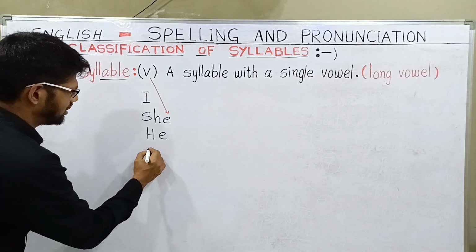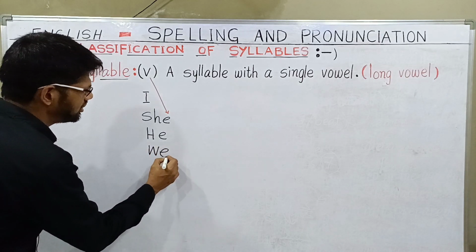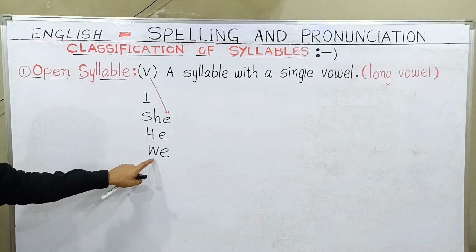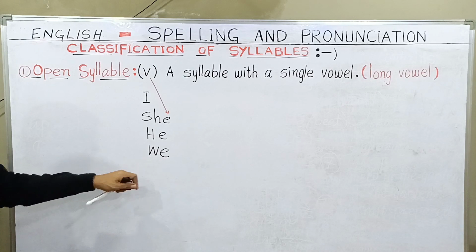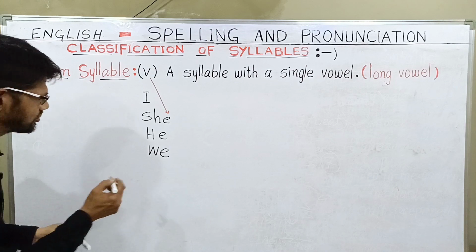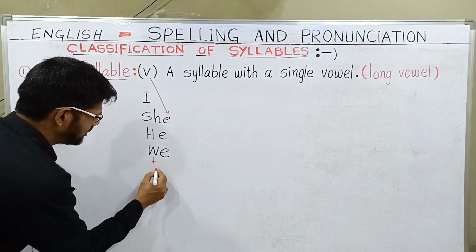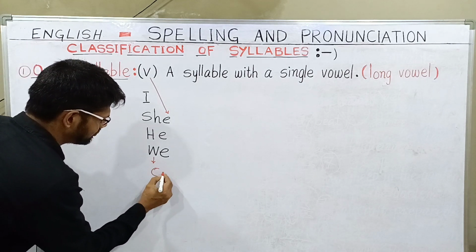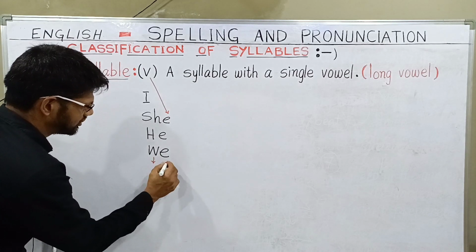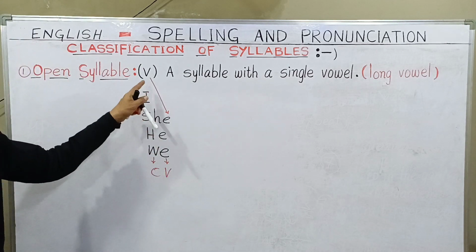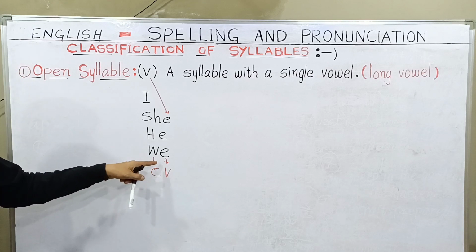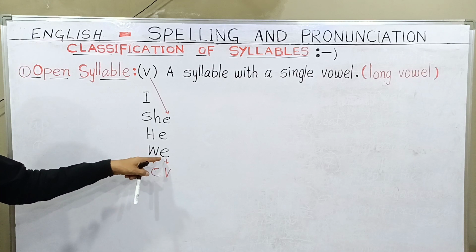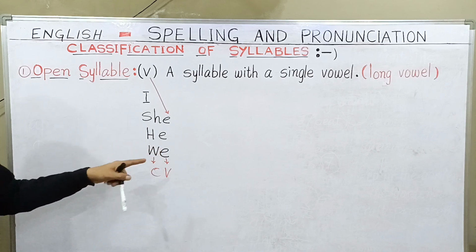Now we can give the example we. Here also it is the same. After the consonant W we have the vowel E. So these words end with a long vowel.